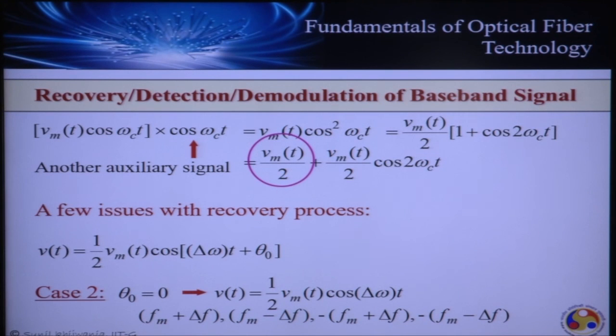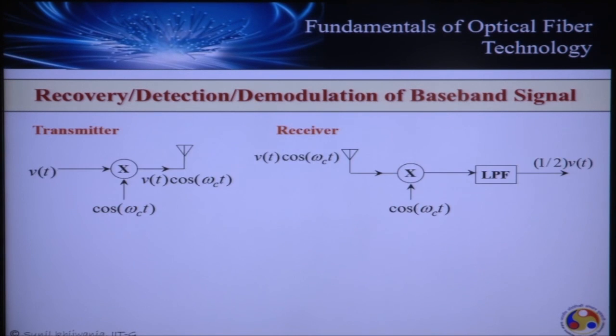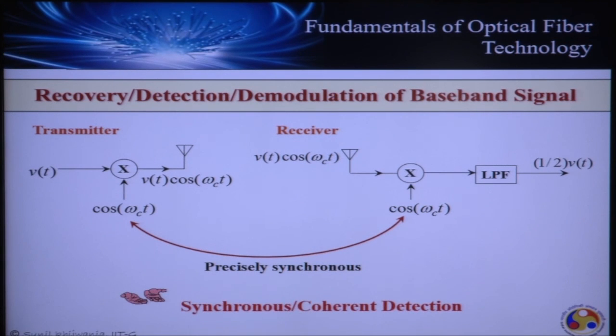So we understood that the recovery or demodulation, though it looks very simple, has its own inherent problem, because the two carriers used as auxiliary signals for the frequency translation and backward frequency translation are created locally at 2 different locations. So in order to have efficient demodulation or recovery of the signal, the 2 auxiliary signals used for mixing at the transmitter as well as the receiver end must be precisely synchronized in terms of frequency and phase. And this is called synchronous or coherent detection.